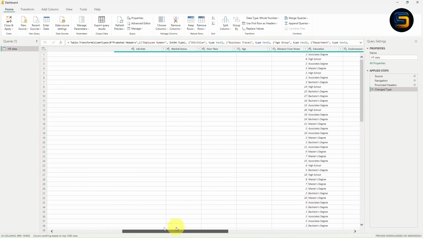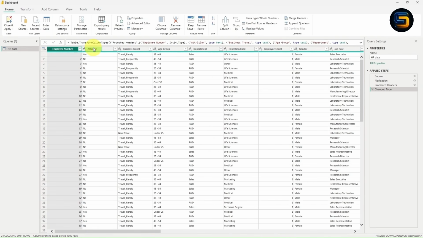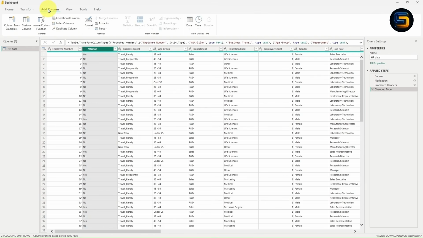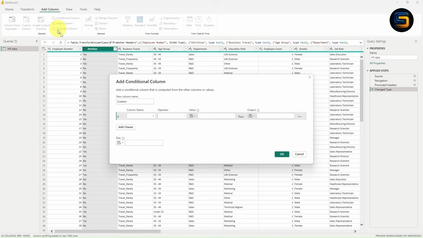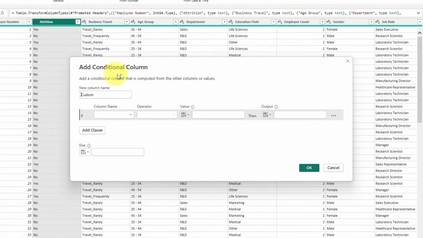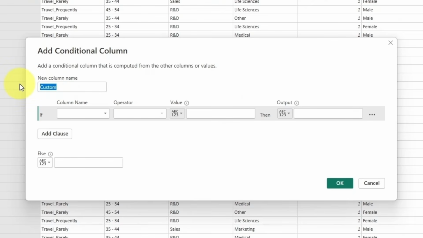Now our task is to find the total number of attrition, right? Now this is the attrition column which contains yes and no records. So what I can do is I can convert this categorical data into numerical data. So I will go with this option, add column. Now if you click on the add column tab, there is one option which is conditional column. You need to click on this conditional column. You will get this dialog box which is add conditional column. I will give the column name as attrition count.